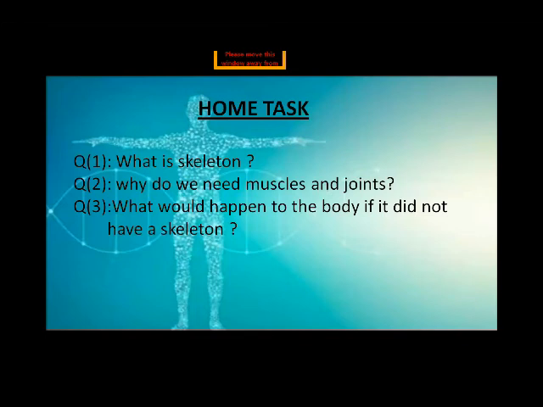Second one: why do we need muscles and joints? For movement, for bearing weight, when we lift things, we use the muscles and joints. Without muscles and joints, we can't do anything. We would be just like a blob. Do you know the word blob? A thick drop of a liquid. So this is very important for us. Now, the third question: what would happen to the body if it did not have a skeleton?